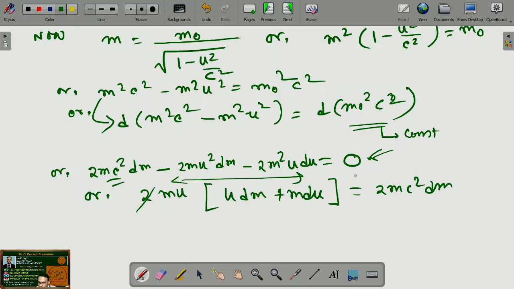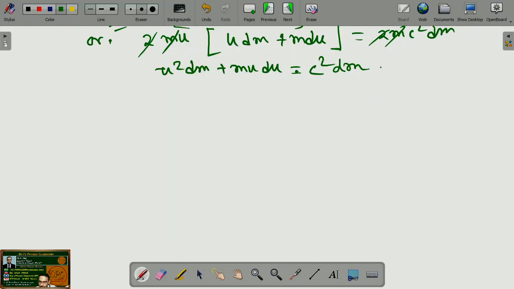So, this will cancel out, 2m will also cancel out. So we get u square dm plus mu du equals c square dm, and we name it as equation number 2. So, from equation 1, what did you get?